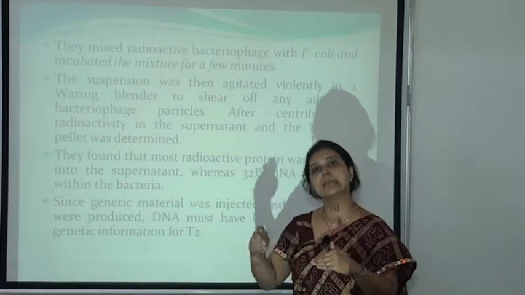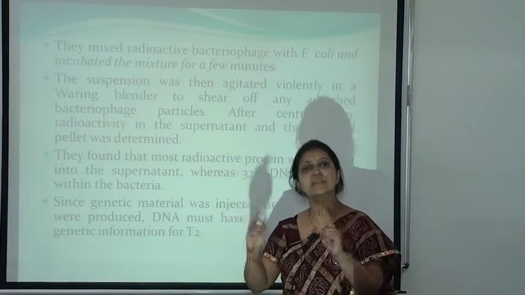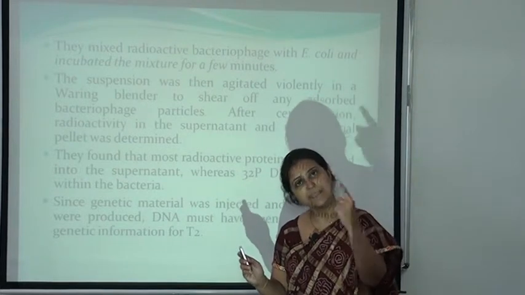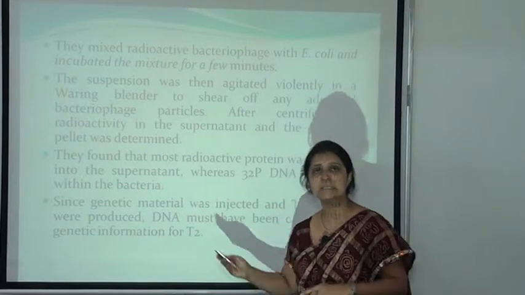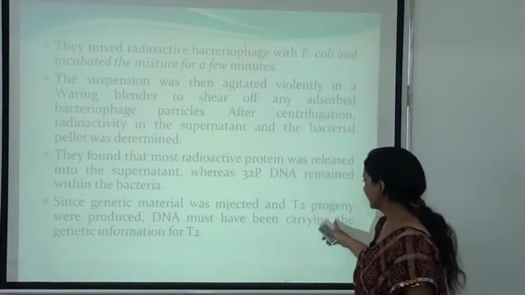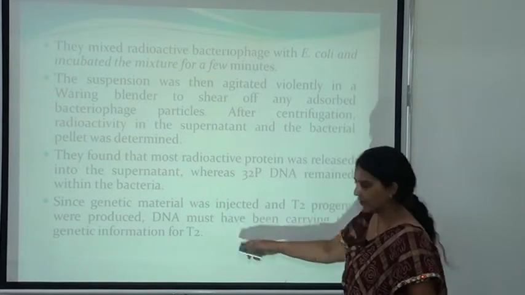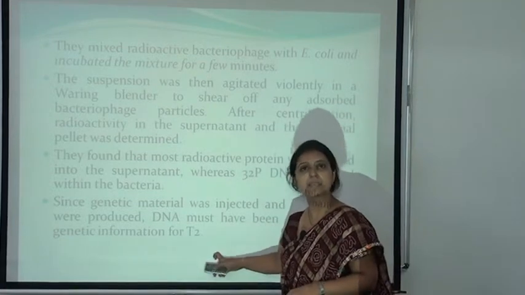And which DNA was this? This DNA was coming from the bacteriophage T2. That's why we can prove that the DNA did not come outside, it remained inside the bacteria, and it is coming from the virus. That's why it means that DNA is the genetic material. Since genetic material was injected and T2 progeny were produced, DNA must have been carrying the genetic information for T2.